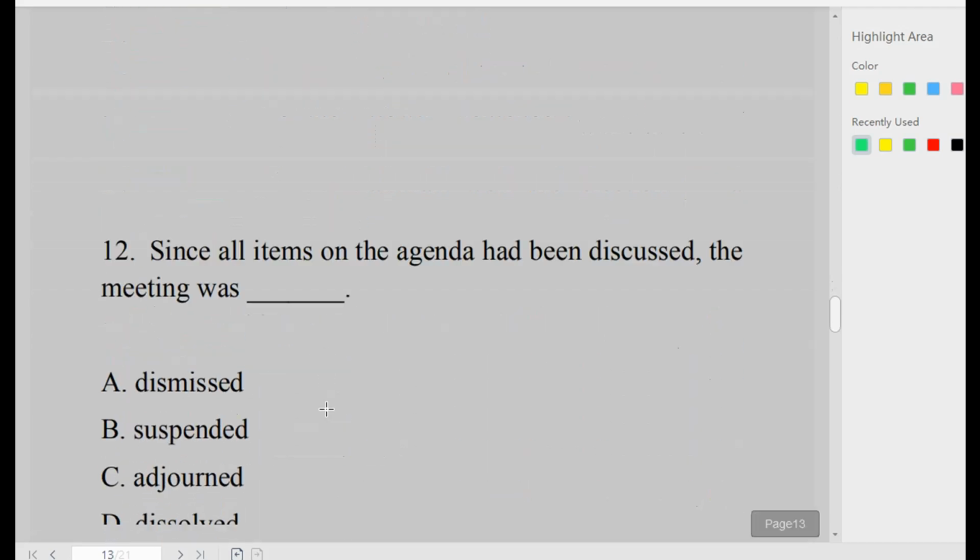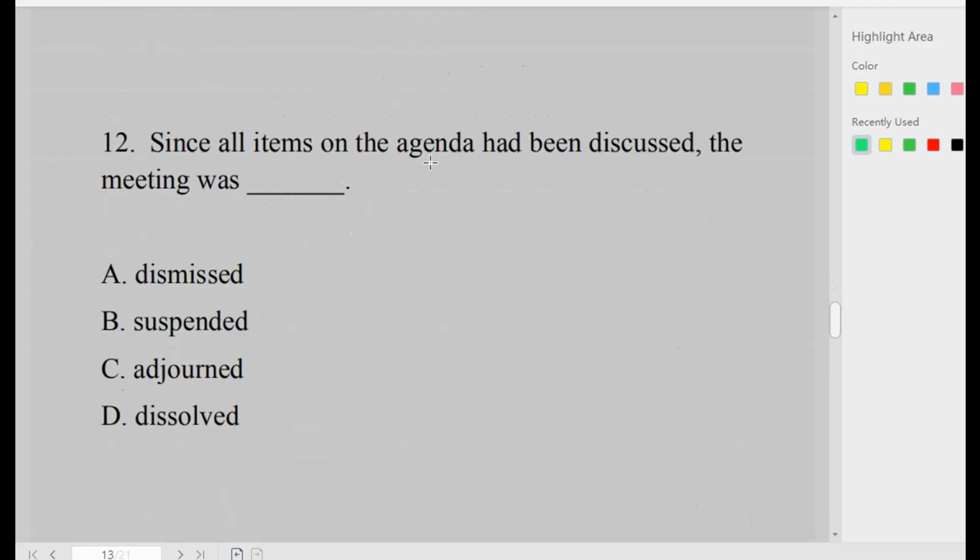In number 12, since all items on the agenda had been discussed, the meeting was dash: dismissed, suspended, adjourned, dissolved. When we end a meeting, the right word is not dismissed, is not suspended. The right word is adjourn. We usually adjourn meetings. So that is the correct option. The meeting was adjourned.